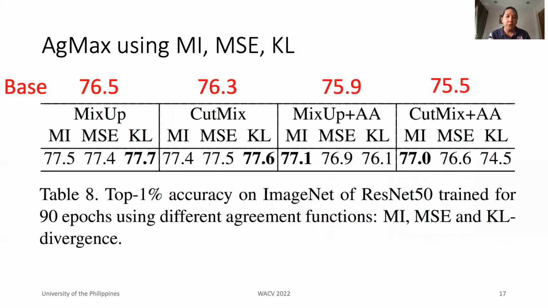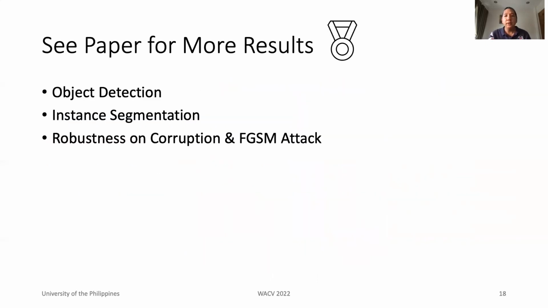This table shows the improvement in accuracy for MI, MSE, and KL. We also conducted ablation studies on improvement on object detection, instance segmentation, and robustness when AgMax is applied. See our paper for more results and discussions.